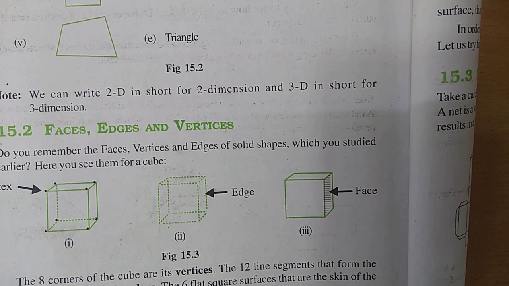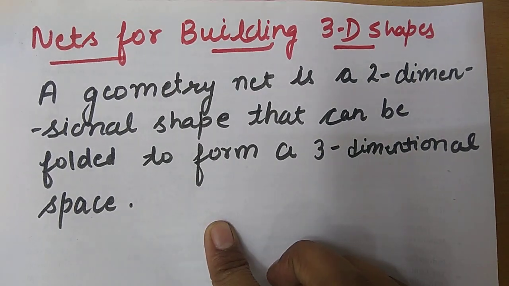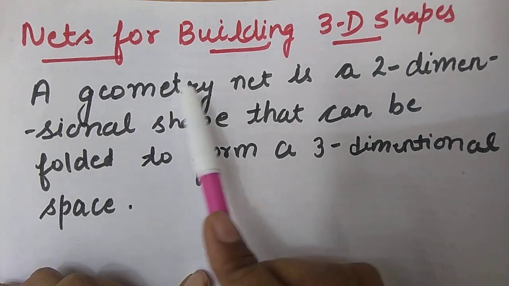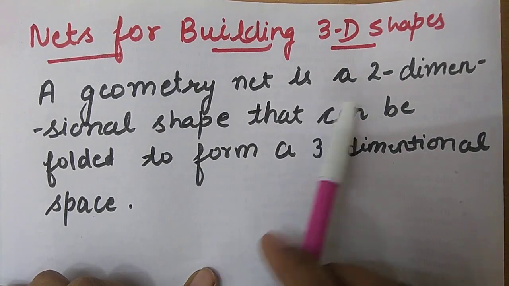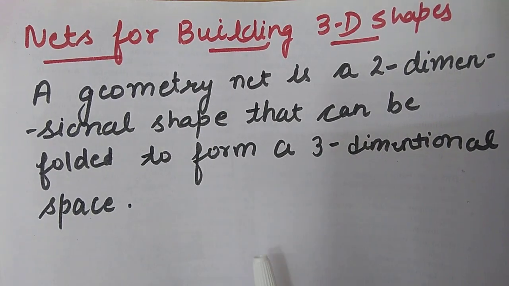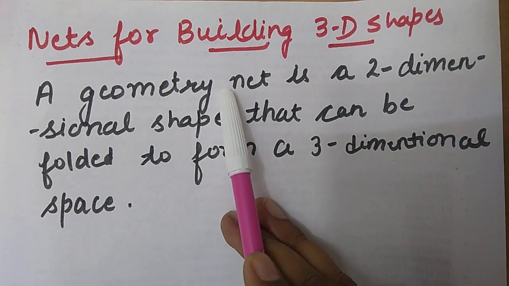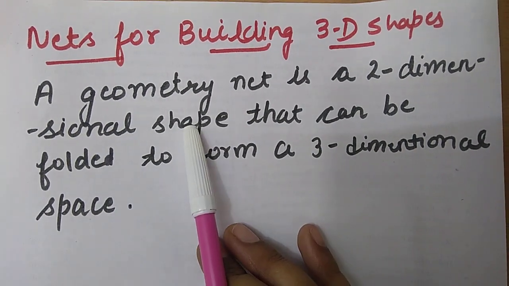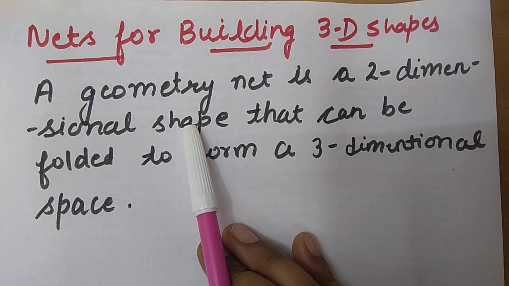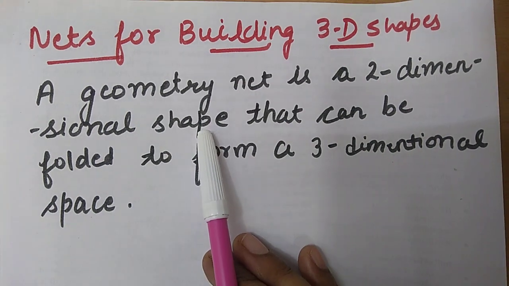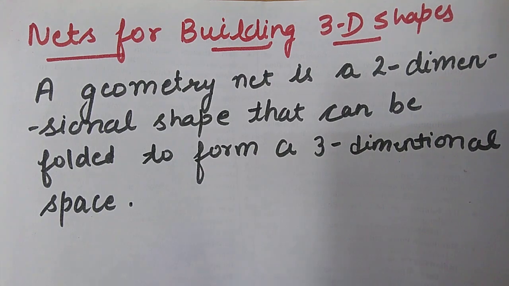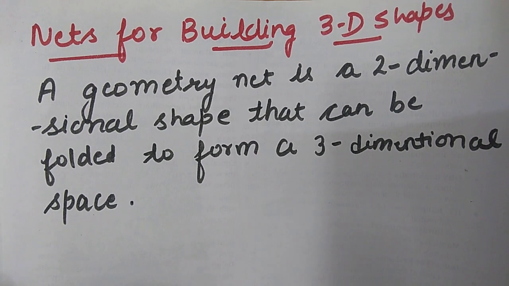Now next topic is nets for building 3D shapes. What are nets? A geometrical net is a two-dimensional shape that can be folded to form a three-dimensional shape. It means these are two-dimensional shapes, and if we fold them, we will get a three-dimensional shape. Then that two-dimensional shape is known as the net. Again I am repeating, a net is a two-dimensional shape that can be folded to form a three-dimensional shape. Let me give you an example.